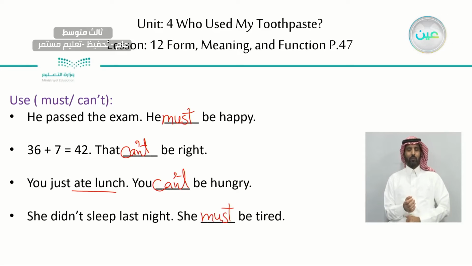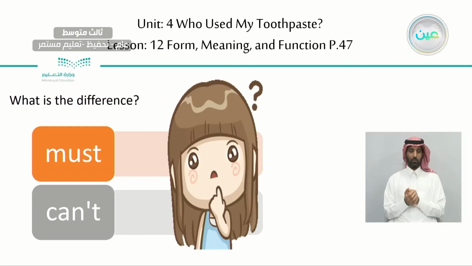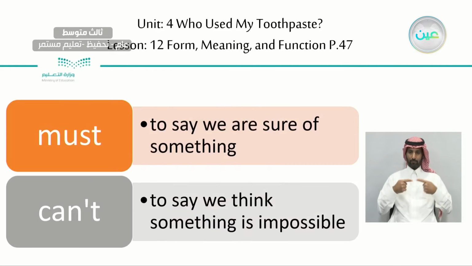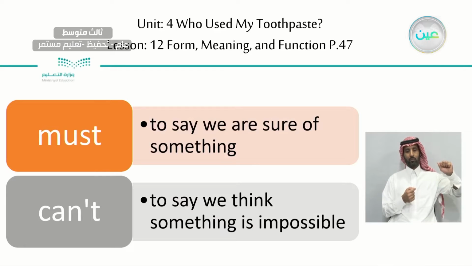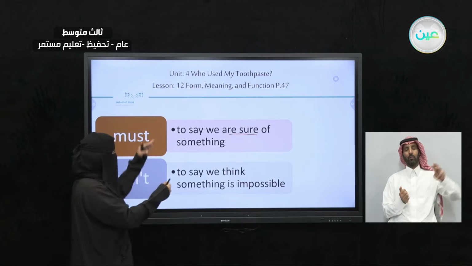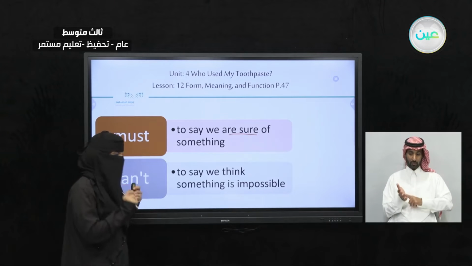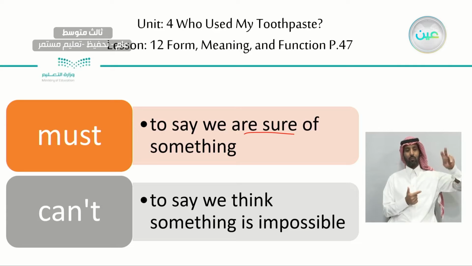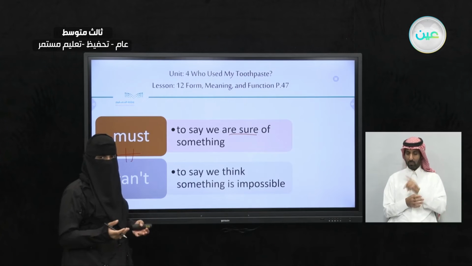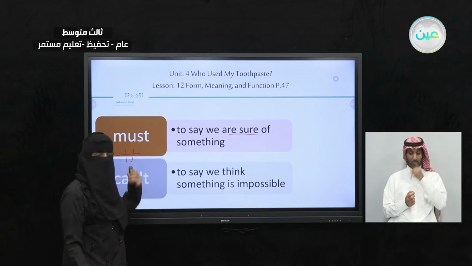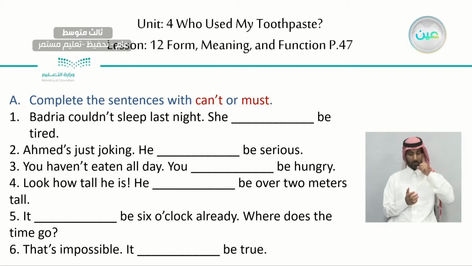Okay? This is an exercise. What is the difference between must and can't? As we said before, must, we use it to say we are sure of something. Must and can't, they are opposites. Okay? They don't have the same meaning. We use can't to say we think something is impossible. When we think something is impossible, we use can't. Okay, like the example, can't be rain. Okay? Try now to complete exercise A.